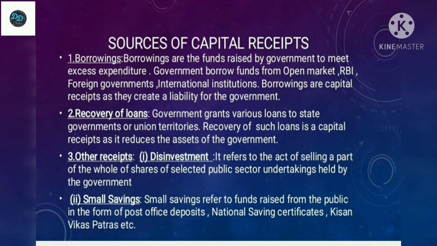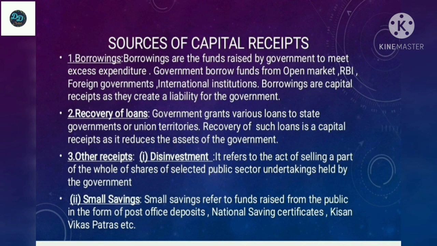And next one is recovery of loans. The government grants various loans to state governments or union territories. So recovery of such loans is a capital receipt as it reduces the assets of the government. And third one is other receipts. Here it includes disinvestment and small savings. Disinvestment refers to the act of selling a part or the whole of the shares of selected public sector undertakings held by the government.